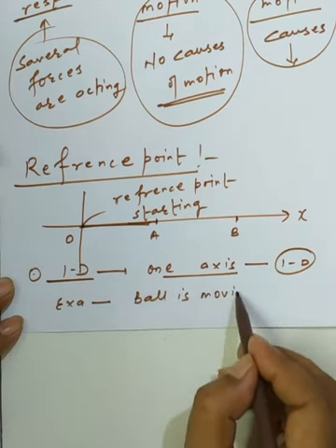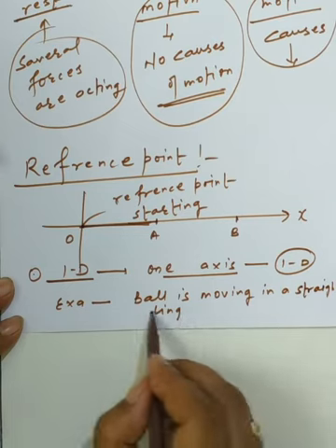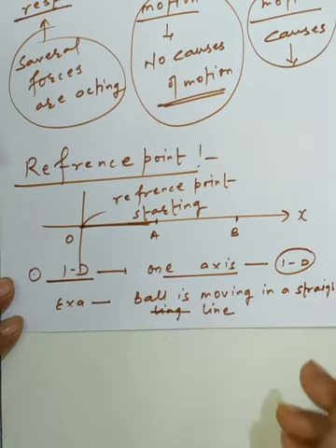Straight line, it is an example of the one dimension motion. Now the train is moving in a straight line for a particular path. So that is also an example of the one dimension motion. Now the next category of the motion is called the two dimension motion.